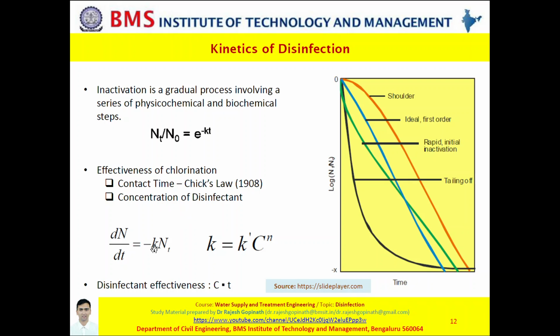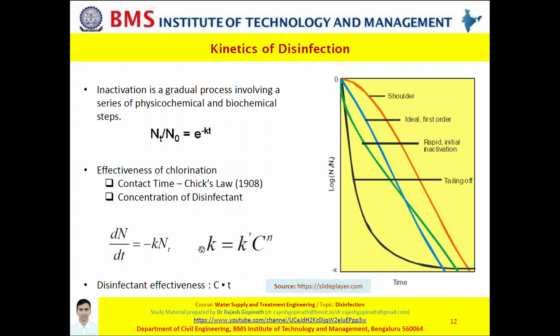That is dN by dt is equal to minus k Nt, wherein dN by dt is the rate of change in the concentration of microorganisms with a given time t, k is of course the inactivation rate constant, and Nt stands for the number of organisms at time t.